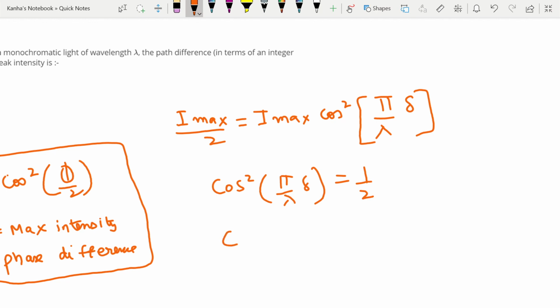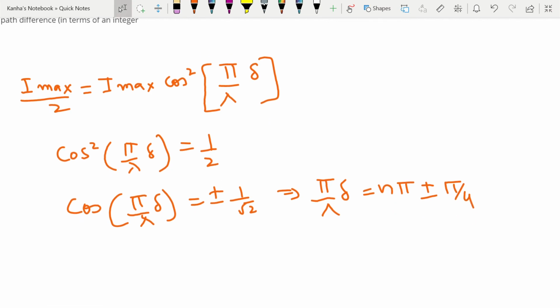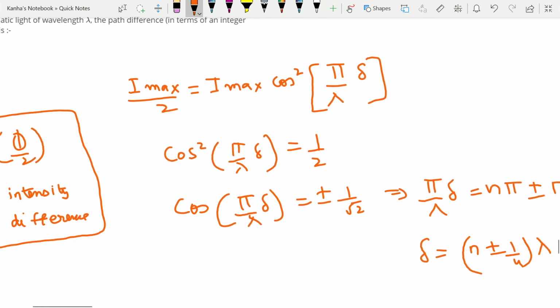or cos pi by lambda into delta is equal to plus minus 1 by root 2. That implies I can easily write that pi by lambda into delta is equal to n pi plus minus pi by 4. This will easily give me that my delta is nothing but n plus minus 1 by 4 into lambda. Okay, so this is your answer.